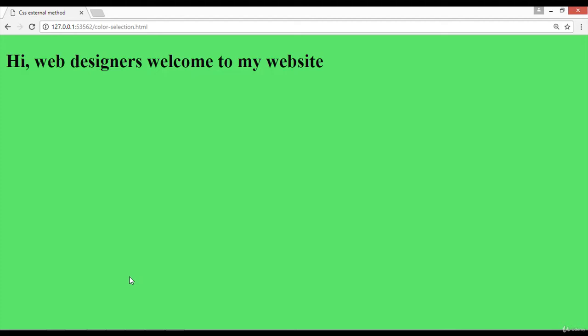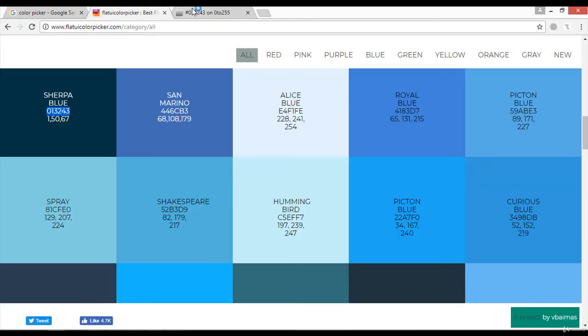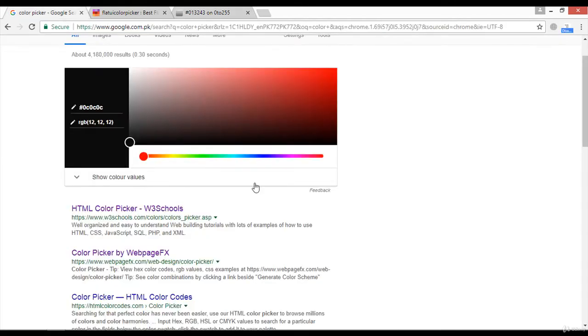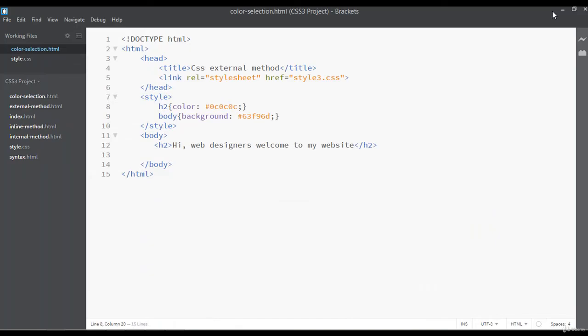So I hope you understand how we can select a text color and how we can select a background color for our website. So you can just use these websites, colorpicker.com, you can see, and Flat UI Picker and 0 to 255, and there are many other websites that you can use to select the color that you want for your website. So I hope you understand.